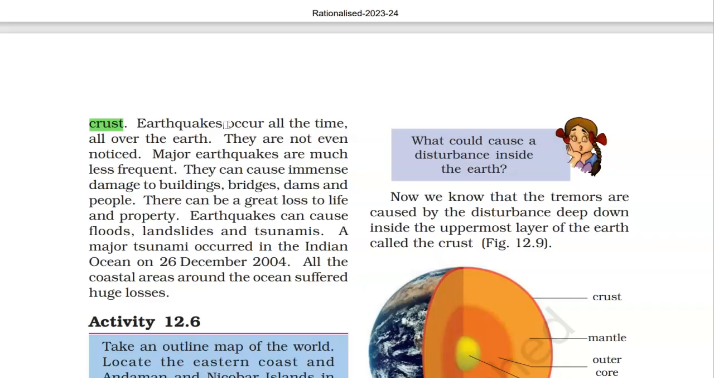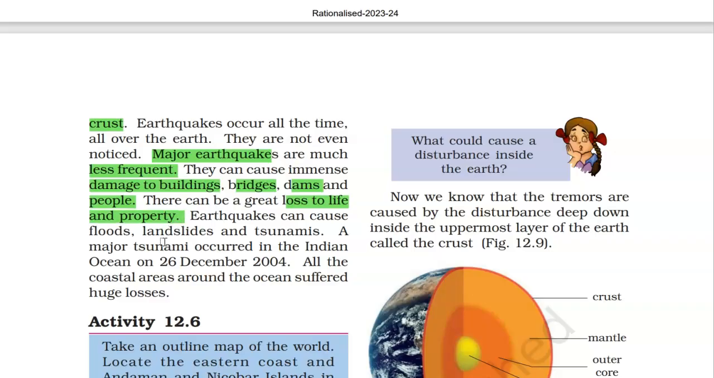So earthquakes occur all over the earth, and they occur all the time. There's always some disturbance in the earth's crust, which is not even noticed by us. These minor earthquakes are occurring all the time, but major earthquakes are much less frequent. They can cause immense damage to buildings, bridges, dams, and to the life of people. There can be great loss to life and property actually.